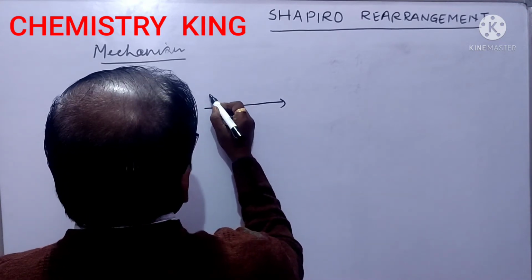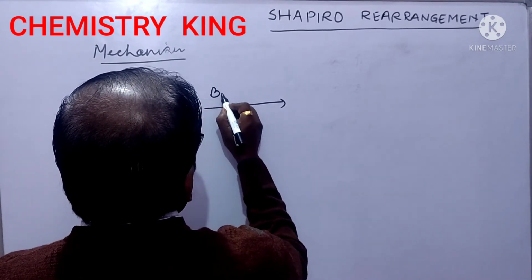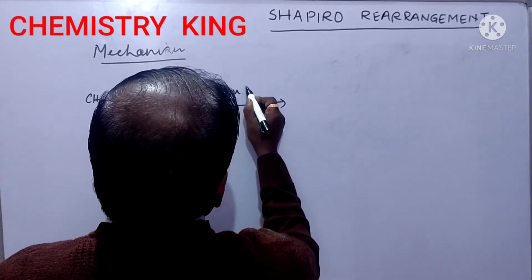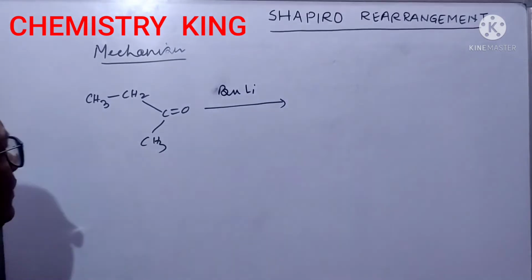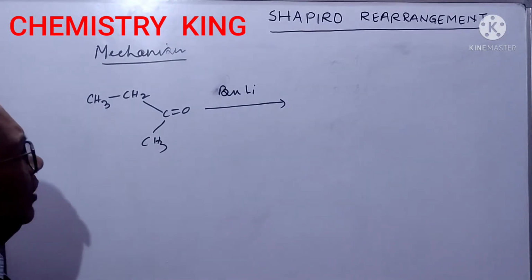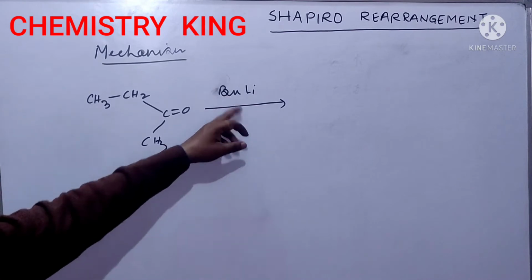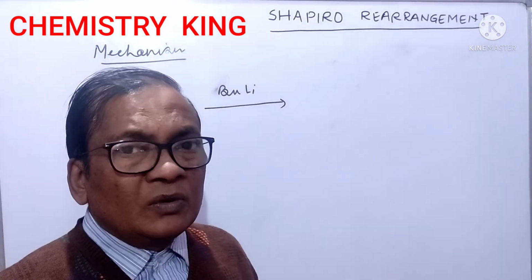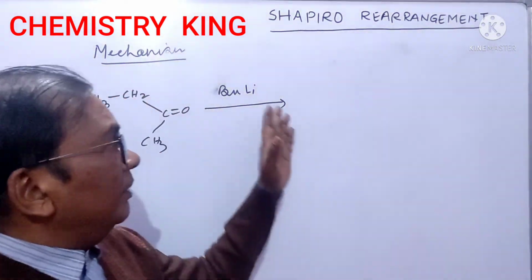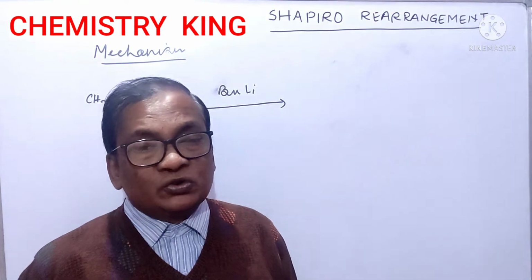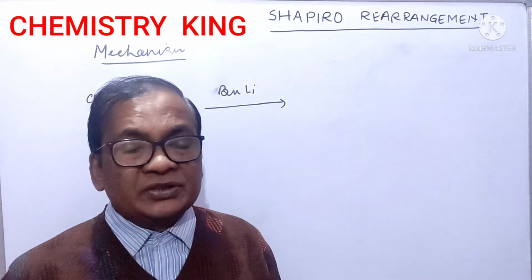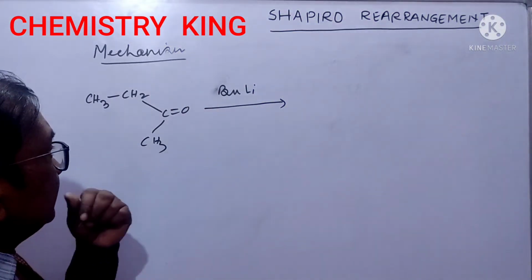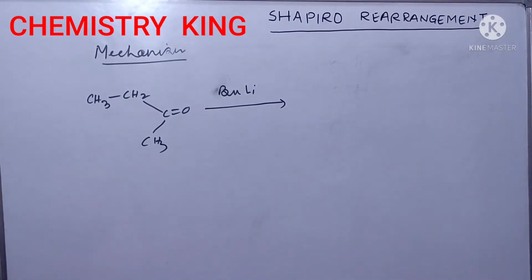It is the first molecule of butyl lithium. Bu minus will be a stronger base, even stronger than sodium hydroxide, potassium hydroxide, sodium methoxide. Okay, it is a very strong base, you can say.